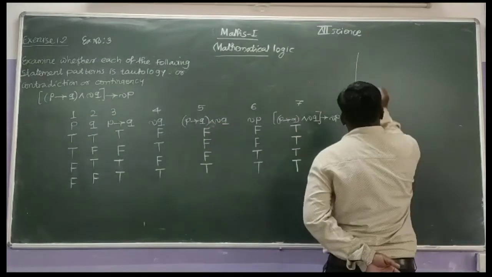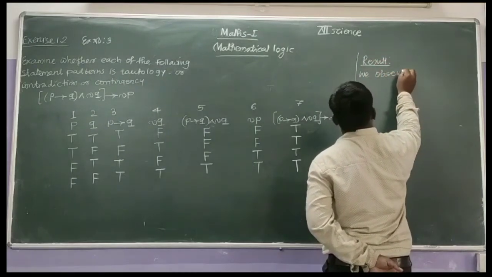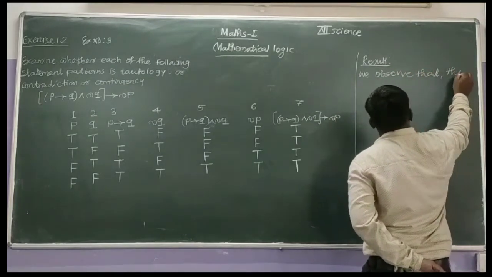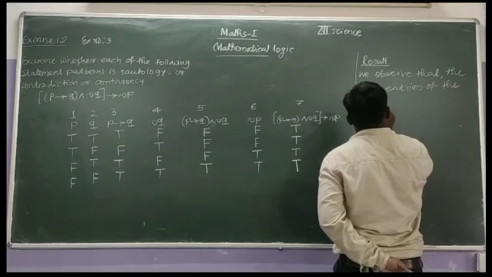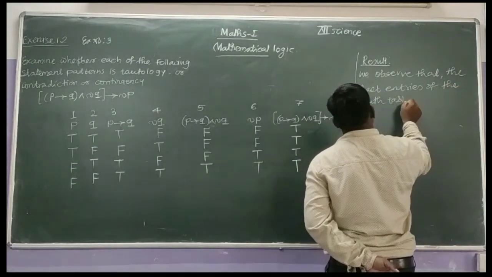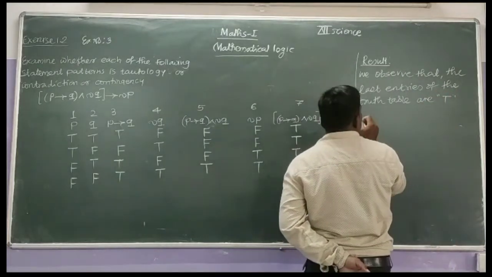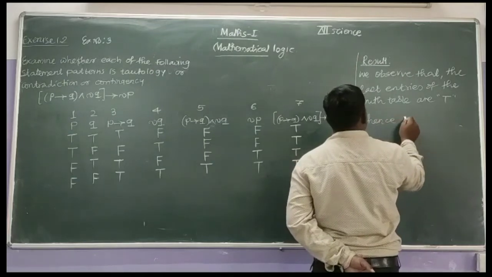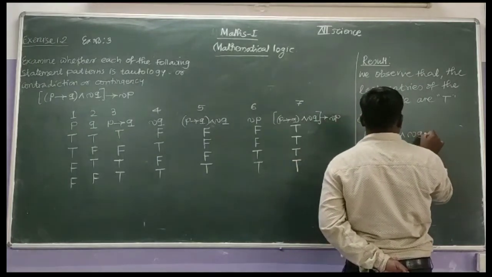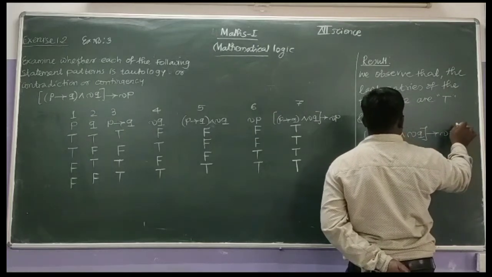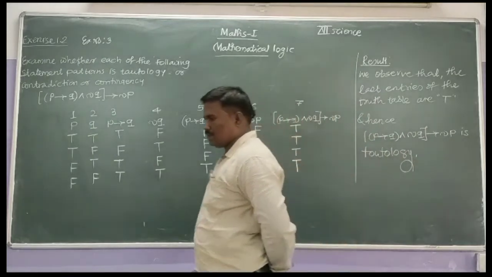Therefore we conclude, we observe that the last entries of the truth table are T, or true, and hence here (P implies Q conjunction negation Q) bracket complete implies negation P is tautology. Right.